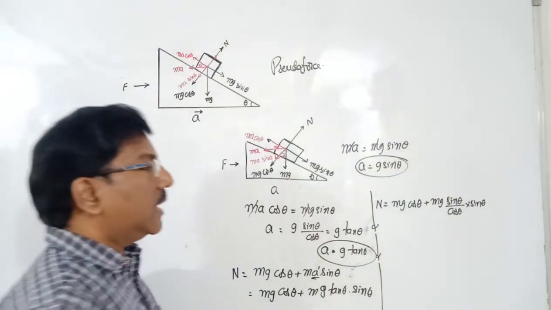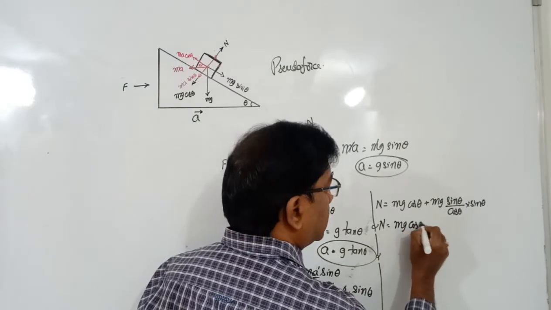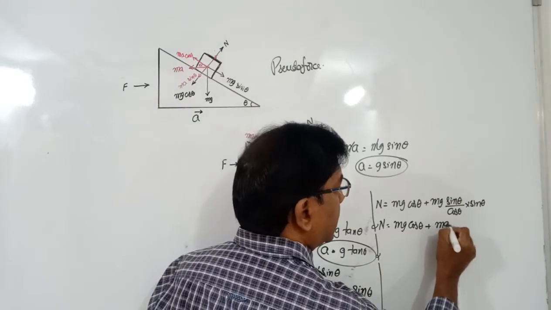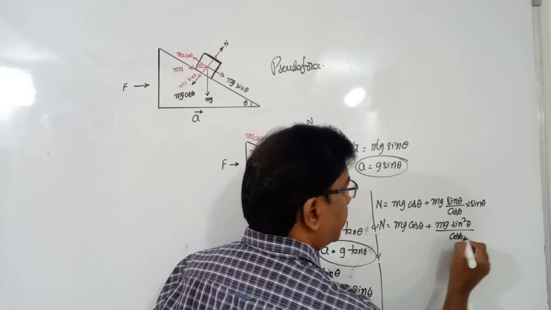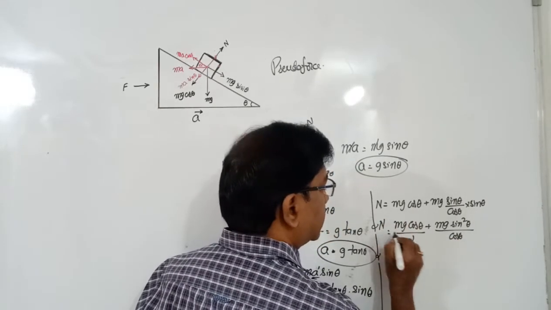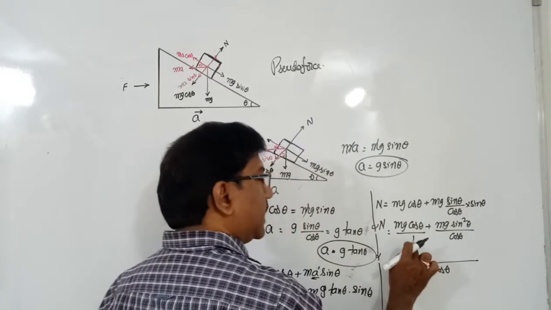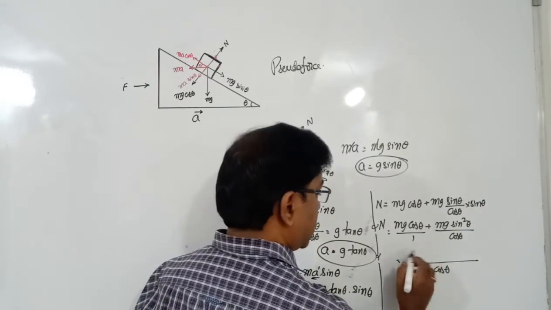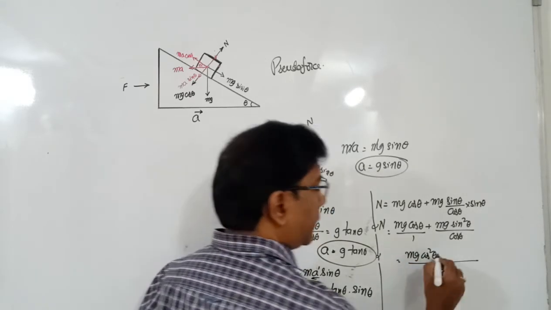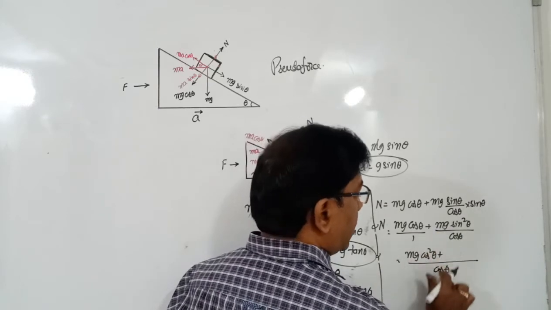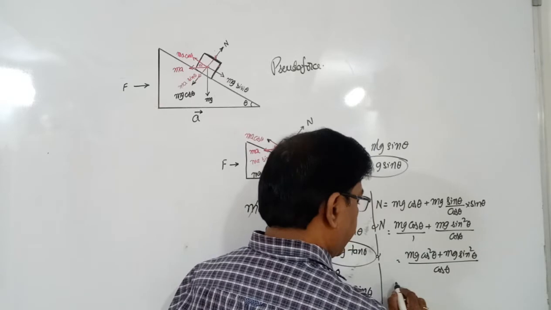Okay, now N is equal to mg cos theta plus mg sin square theta by cos theta. We take the LCM. LCM is nothing but cos theta. So mg cos square theta plus mg sin square theta.